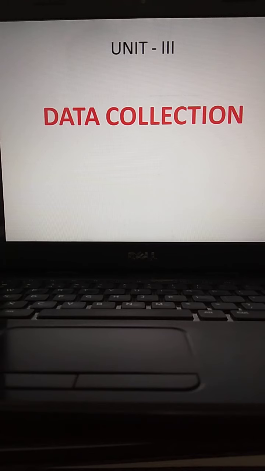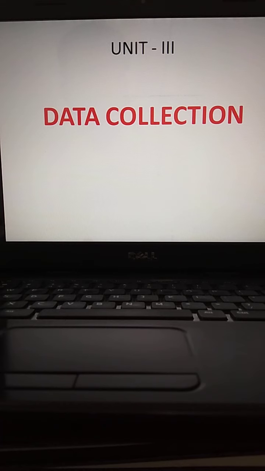But to collect the data, you need to prepare the questionnaire. What things need to be considered while preparing the set of questions known as the questionnaire?